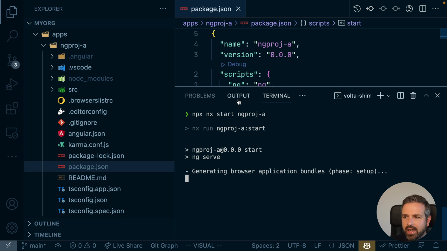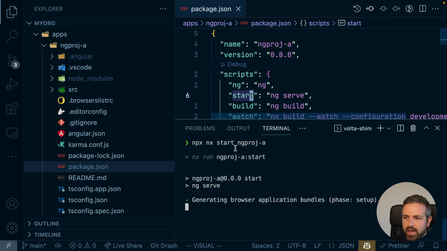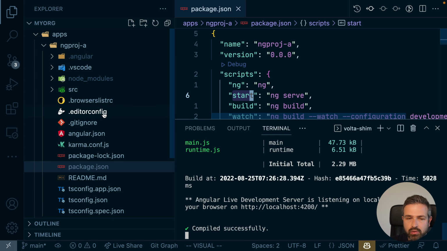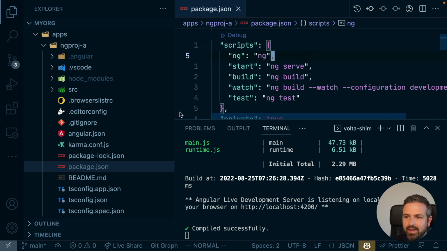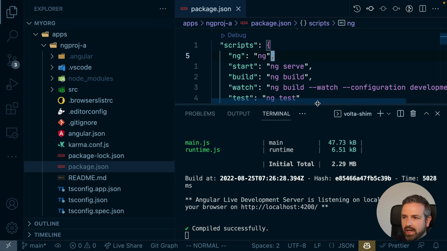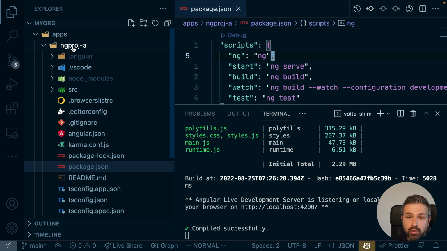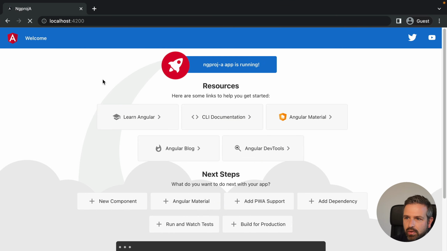Now what Nx here does is simply it understands automatically that there is ng project A and ng project B in this workspace. They have a package.json, and there are a couple of scripts that Nx can run in here. It doesn't go a level deeper and look at the Angular CLI JSON. So at this point for Nx, those projects are simply a black box. They could even be React projects or a Vue project or a Svelte project. But now we can see the application here is being served at localhost 4200. And if you go there and refresh, we see it still works as we expect.